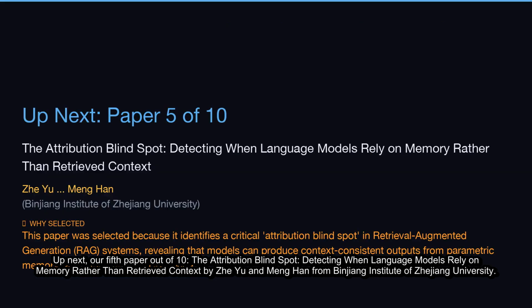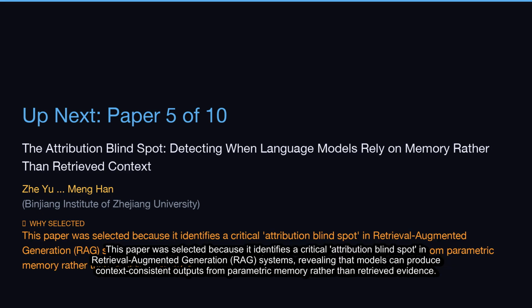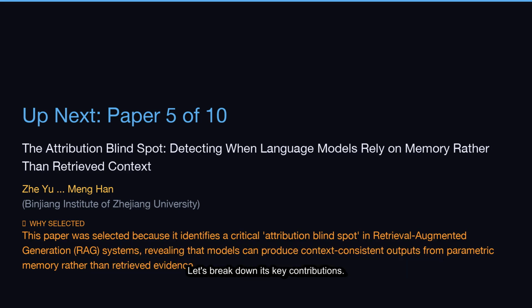Up next, our fifth paper out of 10, The Attribution Blind Spot: Detecting When Language Models Rely on Memory Rather Than Retrieved Context by Zhiyu and Meng Han from Binjiang Institute of Zhejiang University. This paper was selected because it identifies a critical attribution blind spot in retrieval-augmented generation (RAG) systems, revealing that models can produce context-consistent outputs from parametric memory rather than retrieved evidence. Let's break down its key contributions.